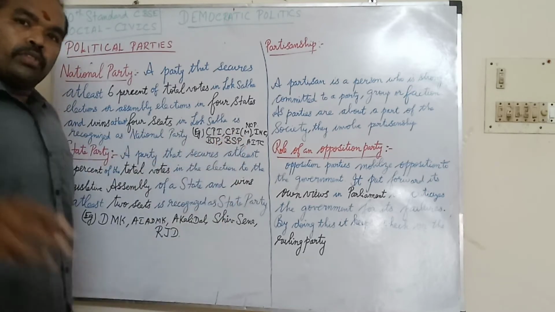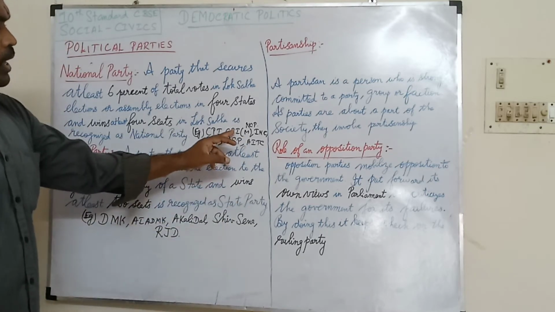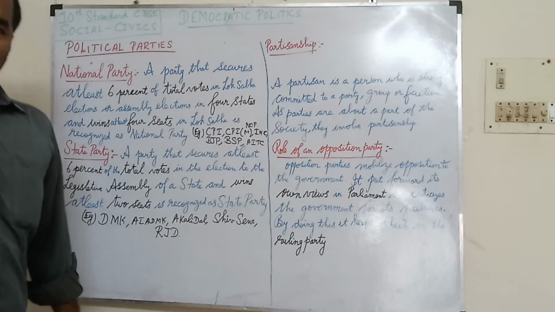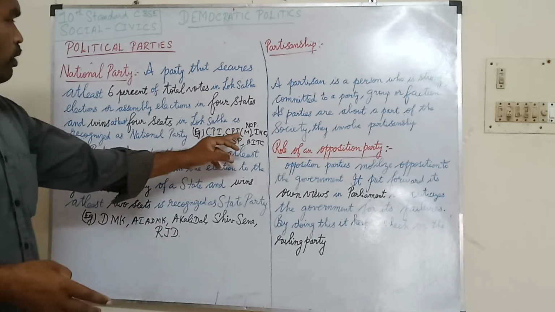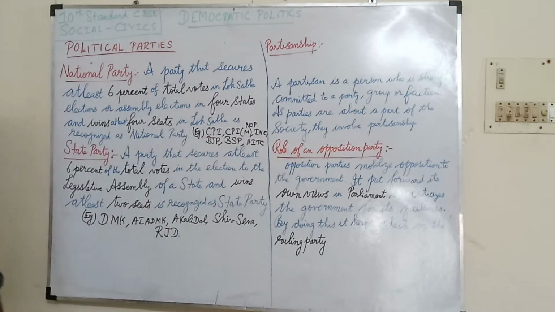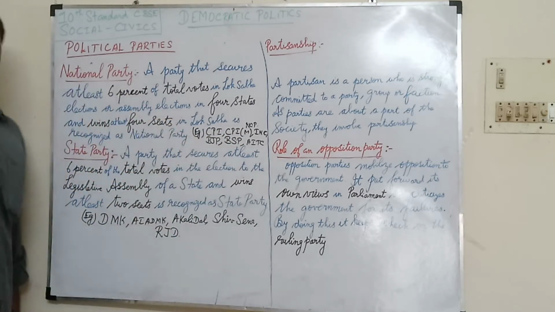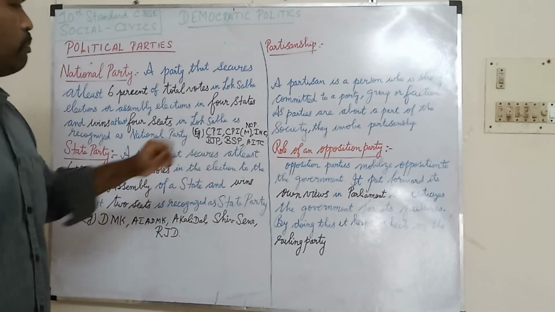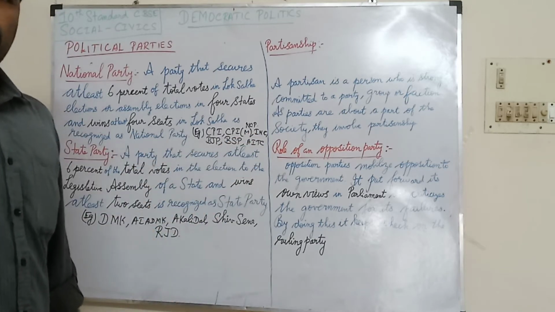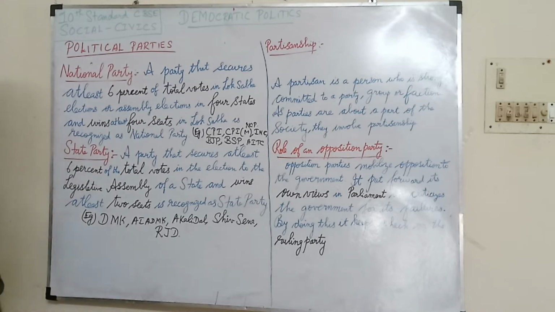CPIM has 2 MPs. For CPIM in West Bengal, there are 2 MPs. So more than 4 MPs are there in CPIM. So that is considered a national party. Likewise, Indian National Congress and BJP have nearly 40 to 50 MPs. So from this perspective only, they are considered national parties.